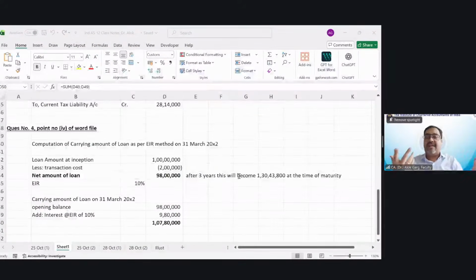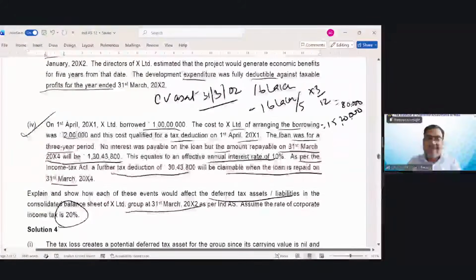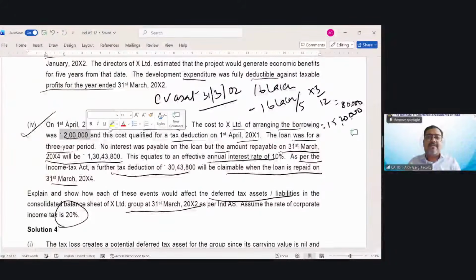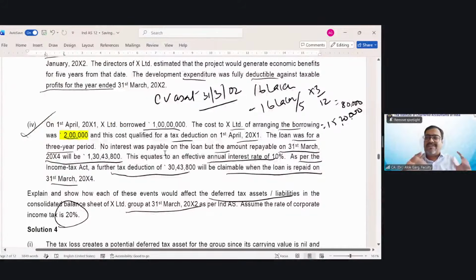What is the tax base of the loan? It is 1 crore only. The tax base of the loan is 1 crore only, right? Yes or no? How many of you agree with me that the tax base of the loan is 1 crore? Because this 2 lakh rupee has been allowed as a deduction. This is allowed as an expense, right?